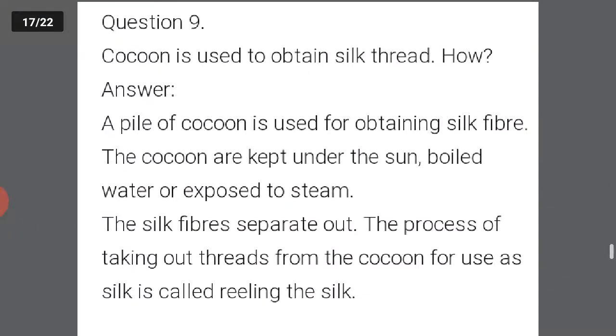Next question. Cocoon is used to obtain silk thread. How? The pile of cocoons is used for obtaining silk fiber. The cocoons are kept under the sun, in boiling water, or exposed to steam. The silk fibers separate out. The process of taking out threads from the cocoon for use as silk is called reeling of silk. Okay, let's move further.